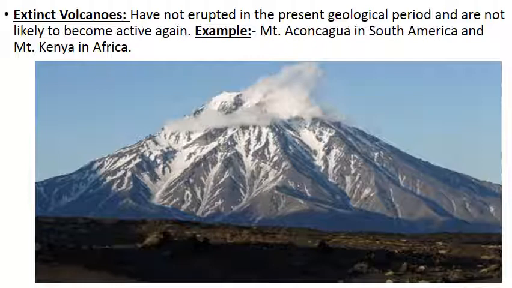Active is nothing but which have erupted in the recent past. At present, they are active. Then dormant means which have not erupted in recent historical period, but they may erupt at any time in future. Extinct means which have not erupted in the recent past, and they may not erupt again also. These are the three types of volcanoes, and along with their examples, please do learn.